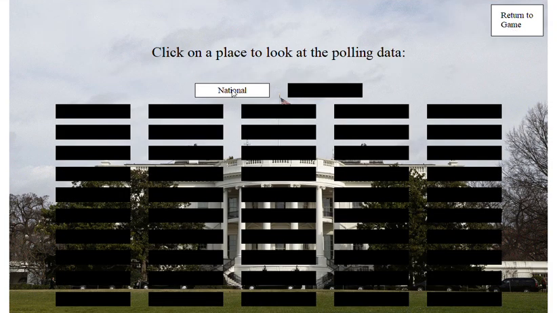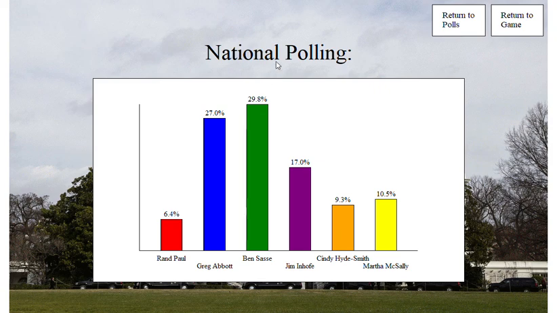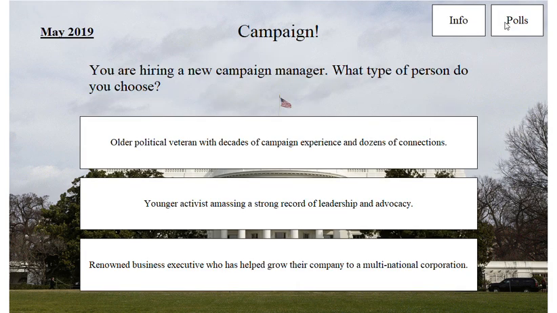There's national polling. Clicking on national polling, I see I'm down. That's because Greg Abbott and Ben Sasse, who are two other Republicans, are much better known and have more of a brand name. So if we were to actually start off in a primary together, it makes sense that I would be losing to them at the start. Going back to the game, let's say I want to have a renowned business executive because libertarians love capitalism.